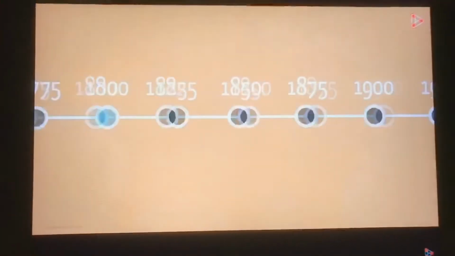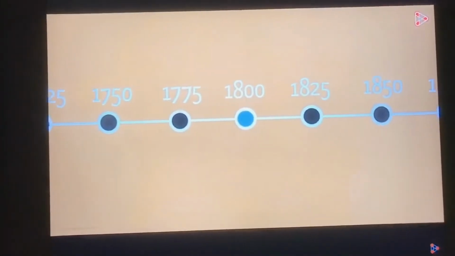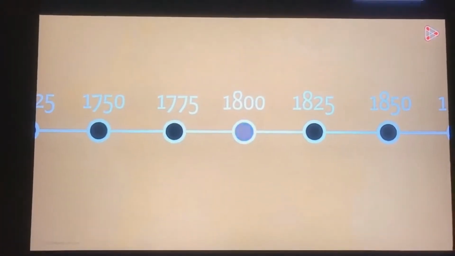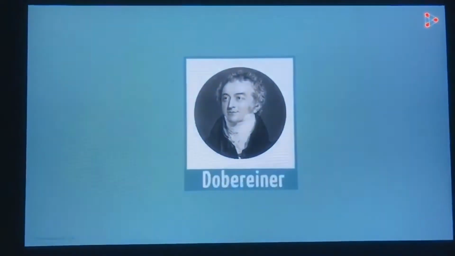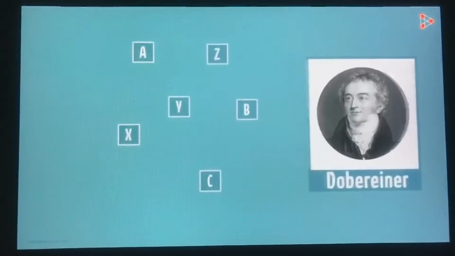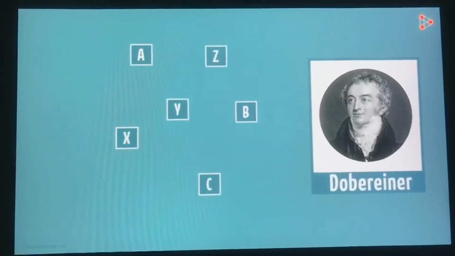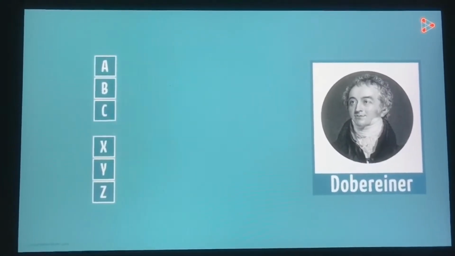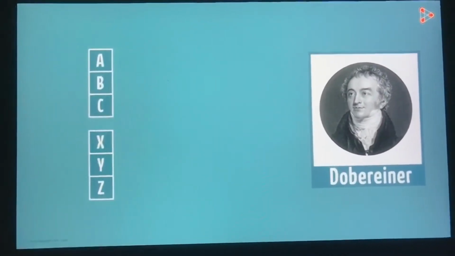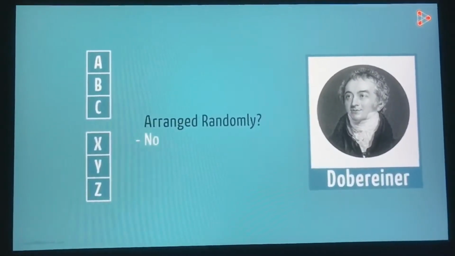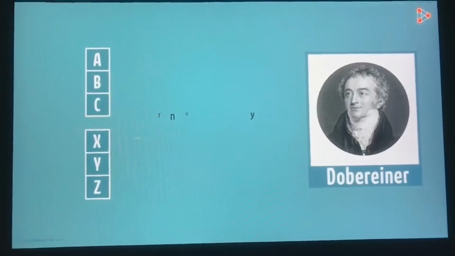So watch the video. It was around the beginning of the 19th century that a famous German chemist attempted classification of the then known elements. It was none other than Johann Wolfgang Dobereiner who did so. He classified the elements known at that time in a particular manner. He placed them into groups having 3 elements each. Do you think these groups of 3 will have elements arranged randomly? Of course not. What's the unique way of placing these elements then?